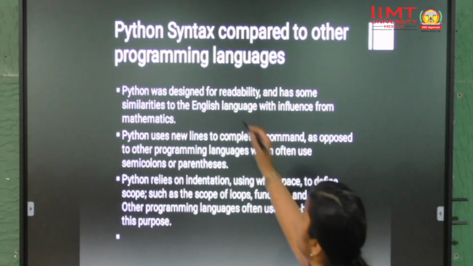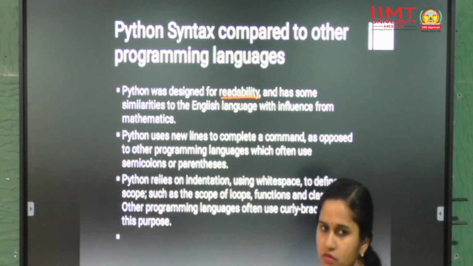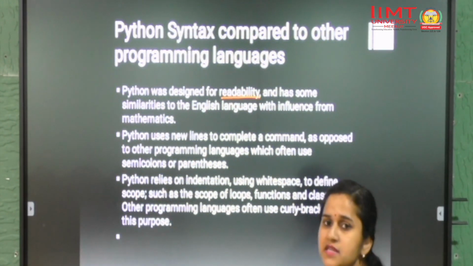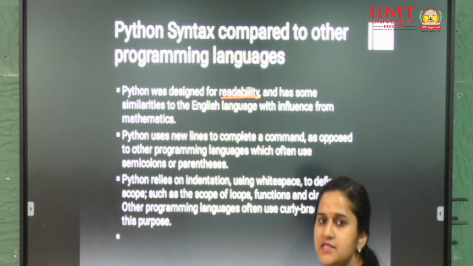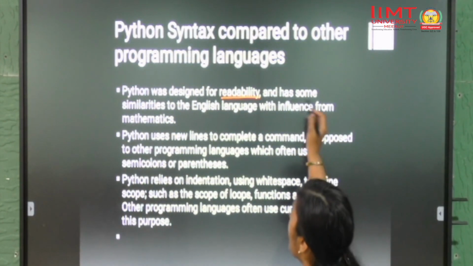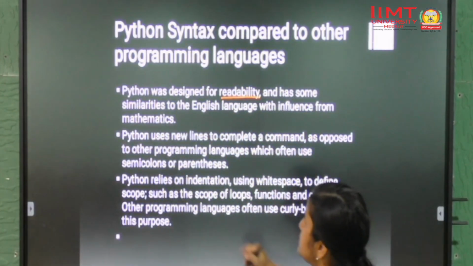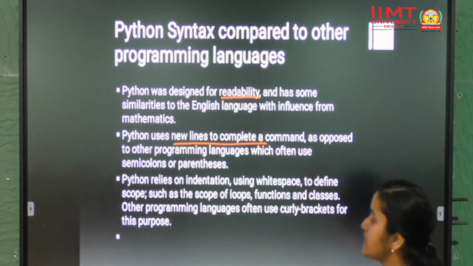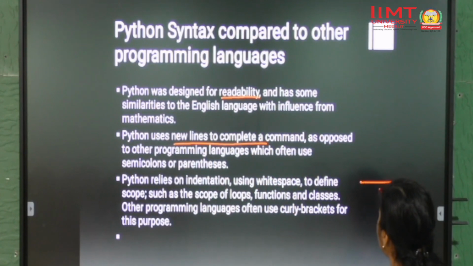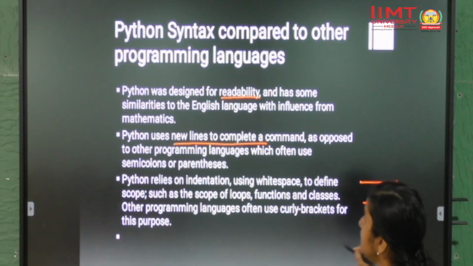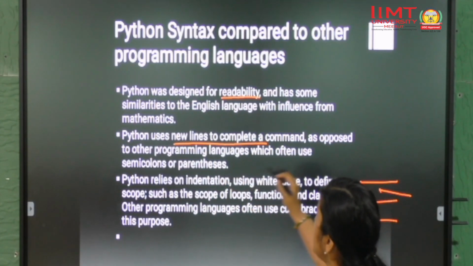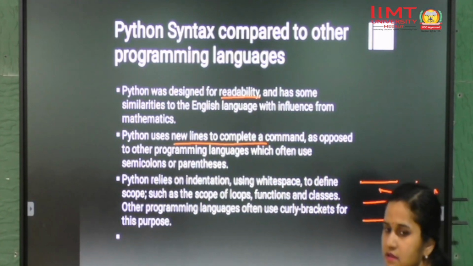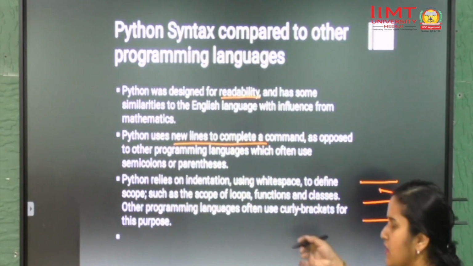Python is designed for readability, which we also covered in the previous lecture. It is similar to writing any sentence in the English language. It has some similarity to English. Python uses a new line to complete a command, as opposed to other programming languages which often use a semicolon or parenthesis. This we will further compare in the upcoming slide.